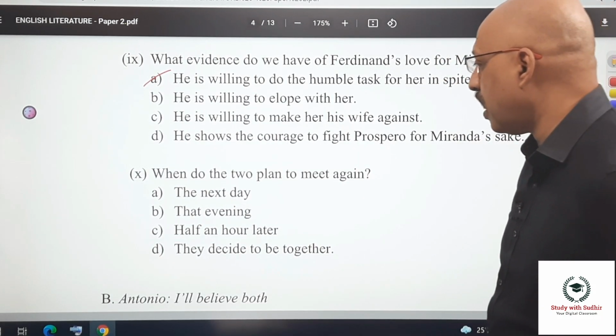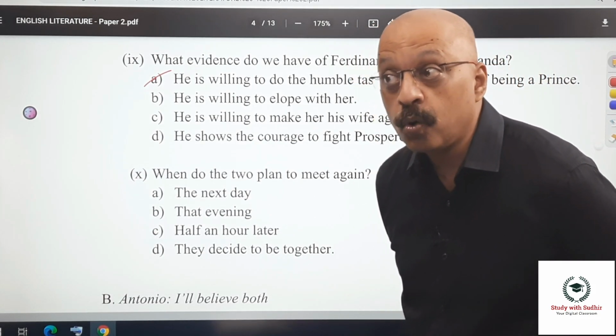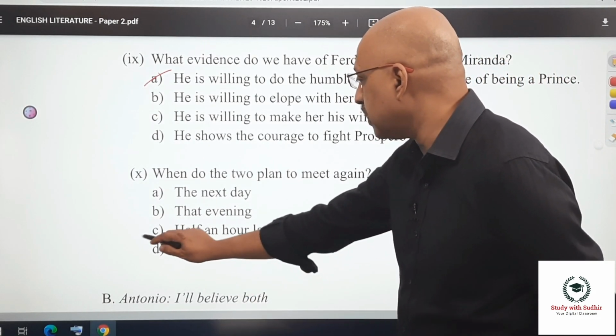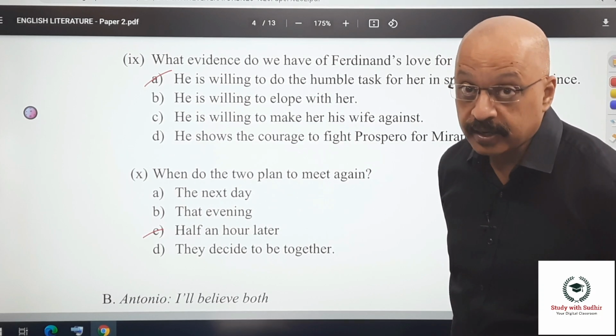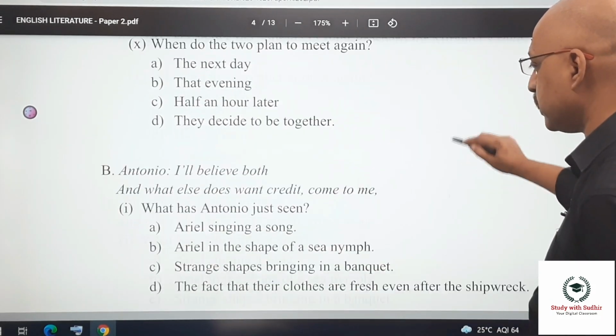The next day, that evening, half an hour later, they decide to be together. Now, again, this is something which tests how carefully you have read The Tempest, right? The correct answer is half an hour later. That's what Miranda says to Ferdinand, right? Let's move on to the next passage.